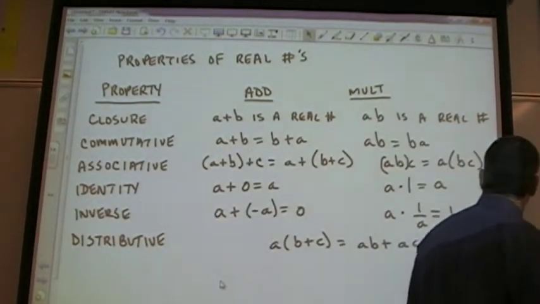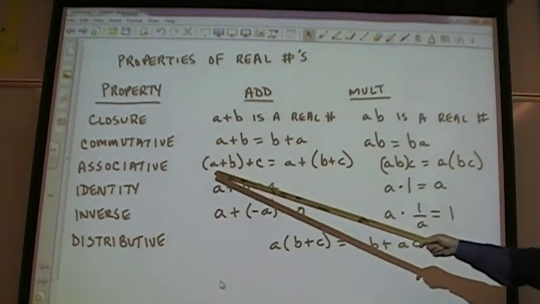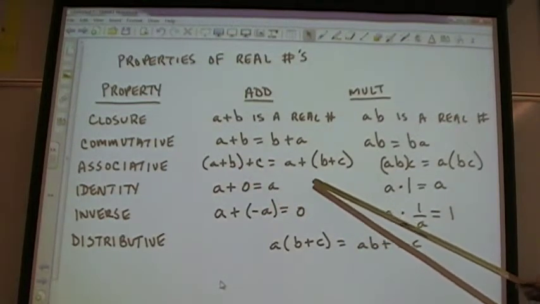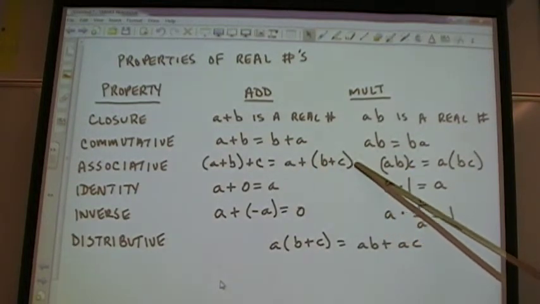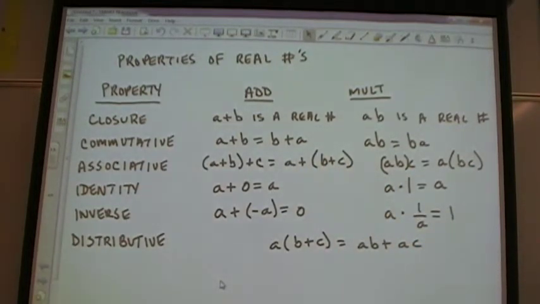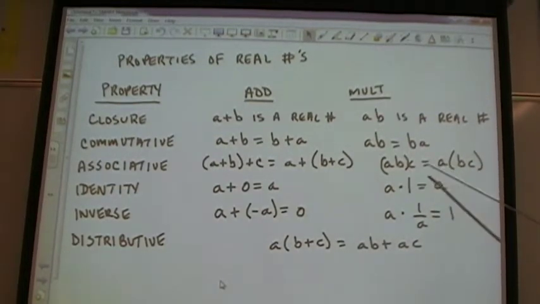Now the associative puts a third number in there, a plus b plus c. When I add a and b first, it's going to give me the same result over here that it would if I added b and c first. So 3 plus 4 plus 5, if I do 3 plus 4 first, I would get the same result as if I did 4 plus 5 first. Same thing here. I multiply 3 times 4 and 4 times 5, then you'll get the same result.